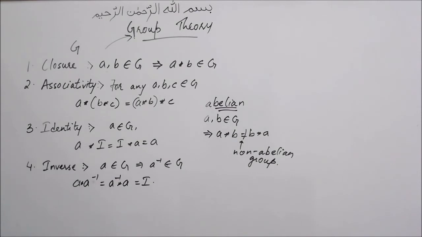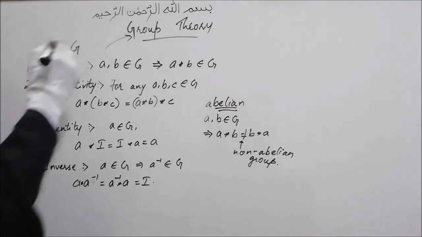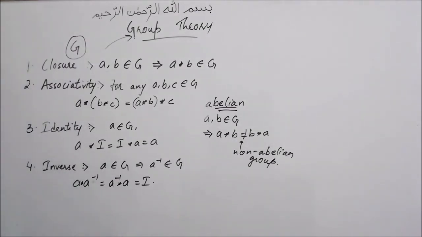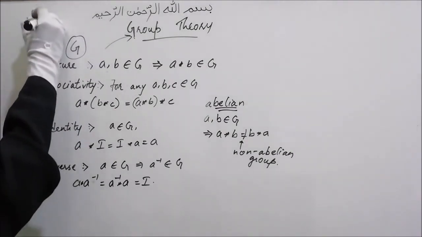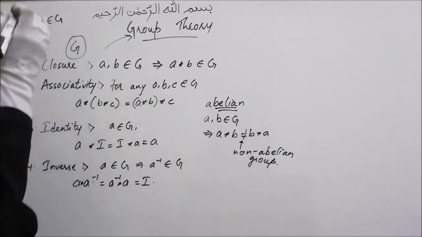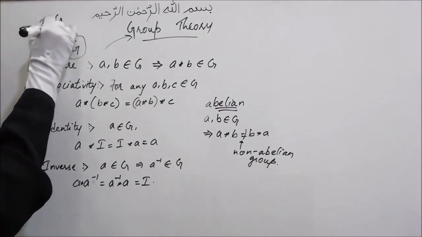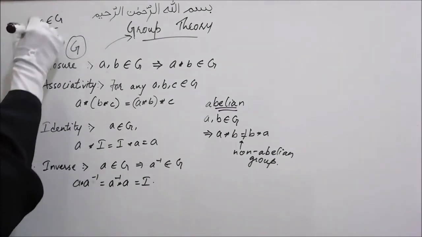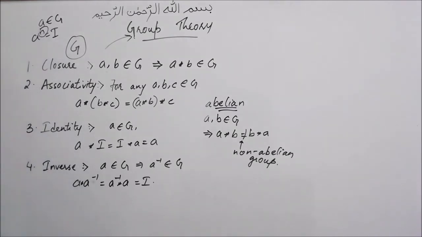The order of the group is the number of elements present inside the group, and the order of an element A belonging to G is given as n if A raised to n is equal to I, where n is some positive integer.